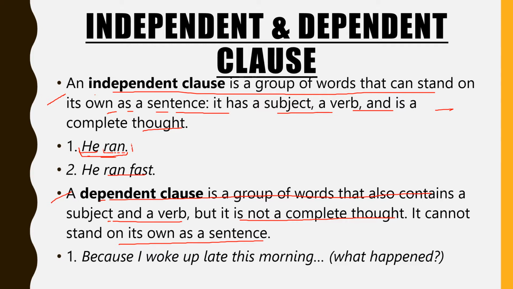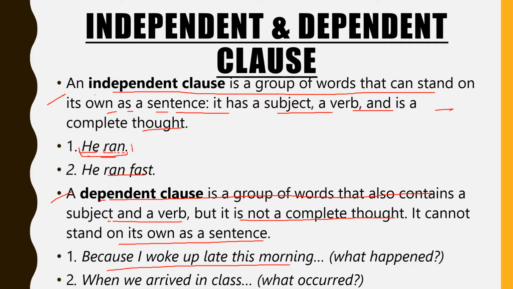So here also you can see, the main thing is the meaning of the sentence, or we can say that the thought should be complete. A dependent clause is dependent. See here, because I woke up late this morning. So what happened? What happened when you woke up late in the morning? So it is a dependent clause because on being attached to an independent clause, it will complete its thought. Clear? Let's see a few examples of dependent and independent clauses.